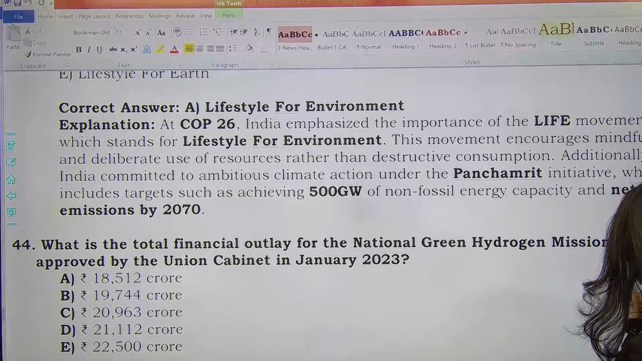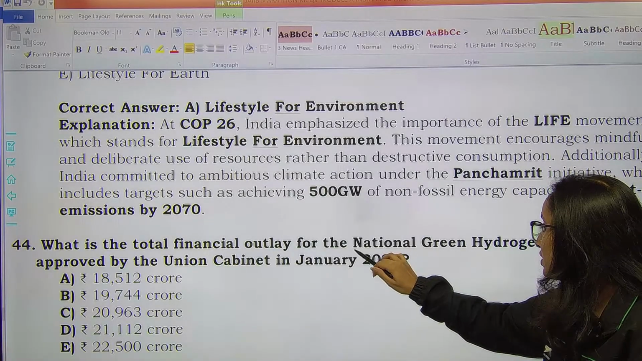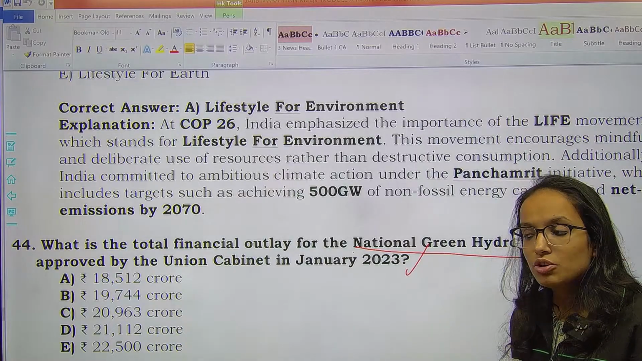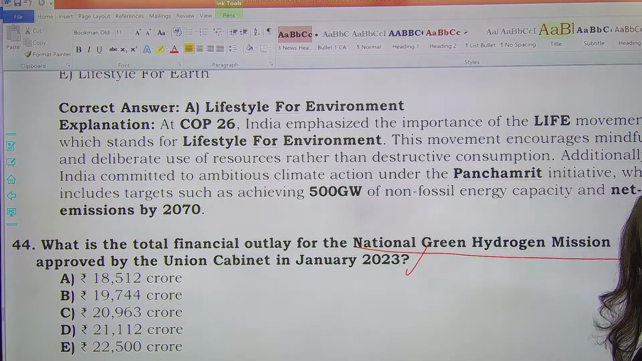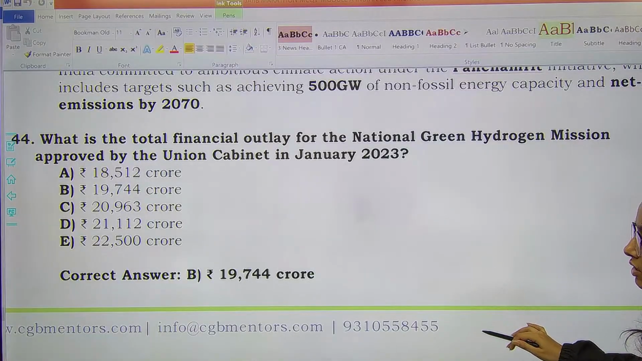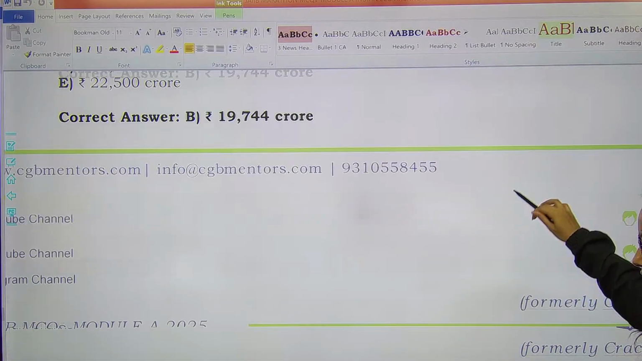Next one, what is the total financial outlay for the National Green Hydrogen Mission approved by the Union Cabinet in January 2023? The data as of 2023 has been asked here. I think it must have been updated in the Economic Survey or Budget. So as per 2023, 19,744 crores will be the right answer here.